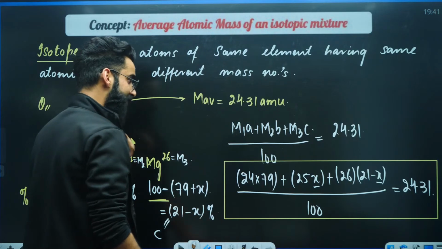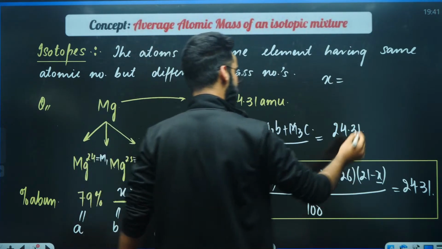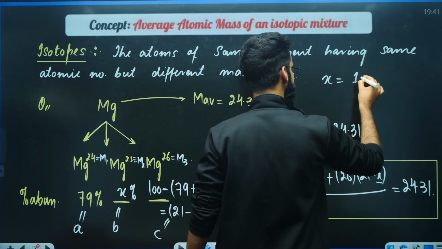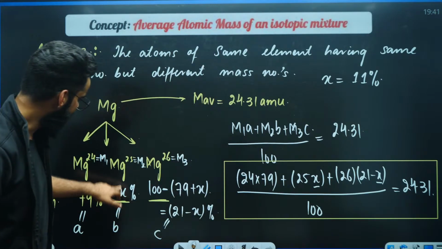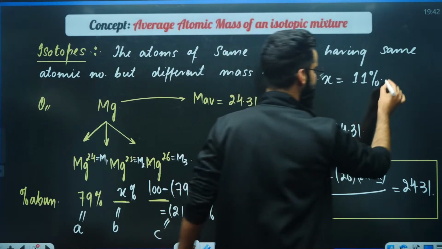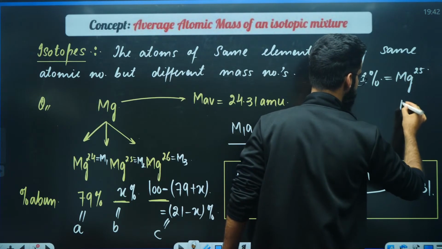And when you solve it, the value of X comes out to be 11%. And what was X here? X was the percentage abundance of Mg25.